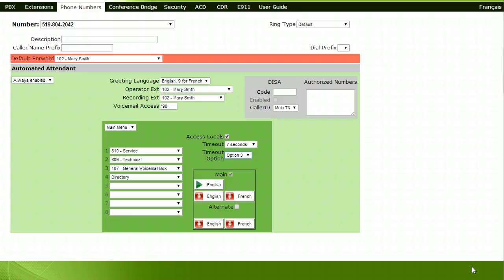For additional examples of how to set up phone number call flows, please download the Call Flow Manual that can be downloaded from the fbs.fibernetics.ca portal. This concludes how to set up a phone number for live answer during specified hours of the day with an After Hours Auto Attendant.